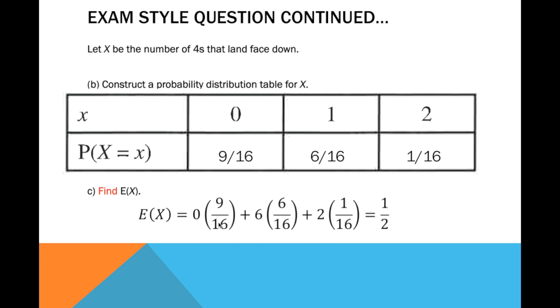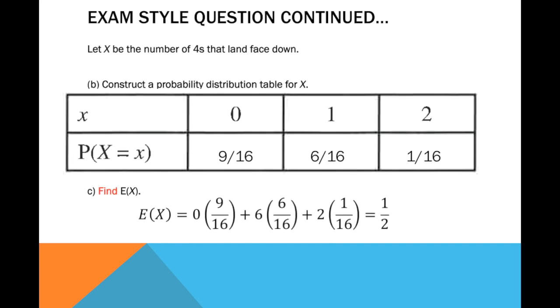This is how it's going to look: 0 times 9 over 16 plus 1 multiplied by 6 over 16 plus 2 times 1 over 16. Sorry, there was a mistake earlier; it's supposed to be 1. But what you'll be getting is equal to 1/2. So the expected value of X is 1/2.